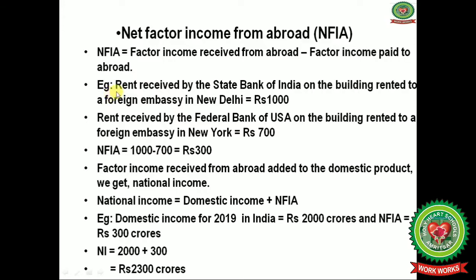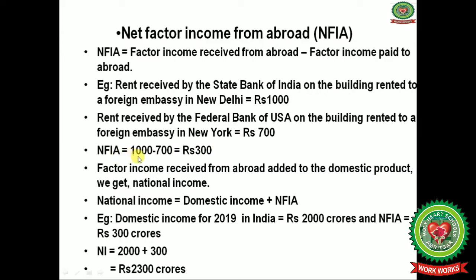Now let us understand with the help of an example. Rent received by the State Bank of India on the building rented to the foreign embassies in New Delhi is worth rupees 1000, and the rent received by the Federal Bank of USA on the building rented to the foreign embassies in New York is 700.